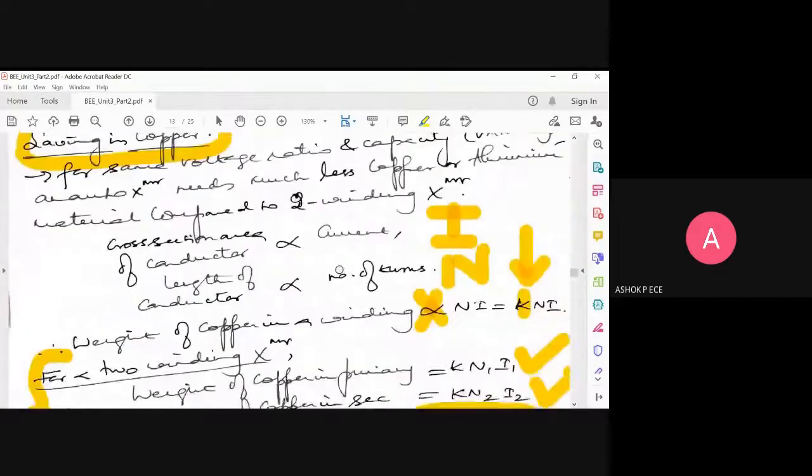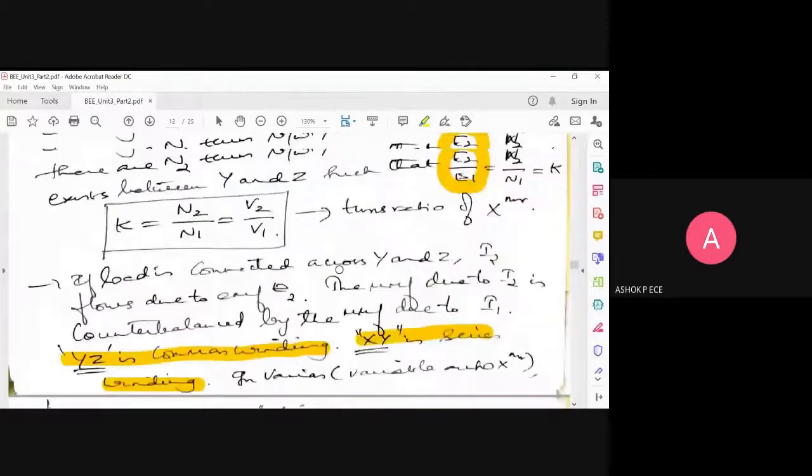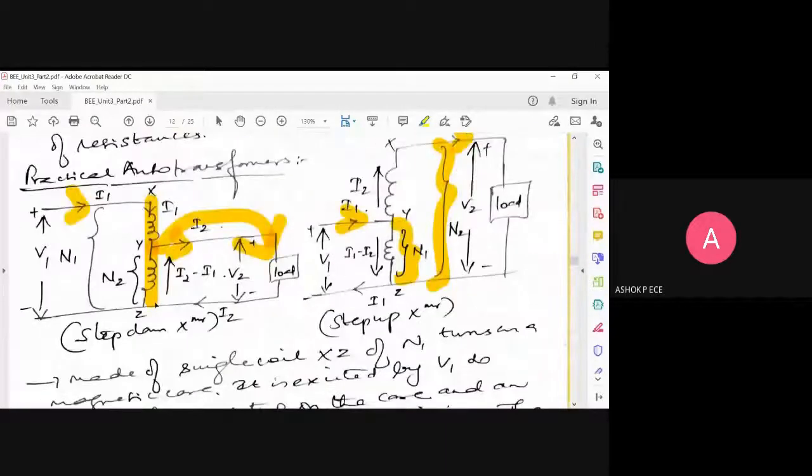In YZ, you see what the current and number of turns are. In YZ, the current flowing through is I2 minus I1, and the number of turns is N2.